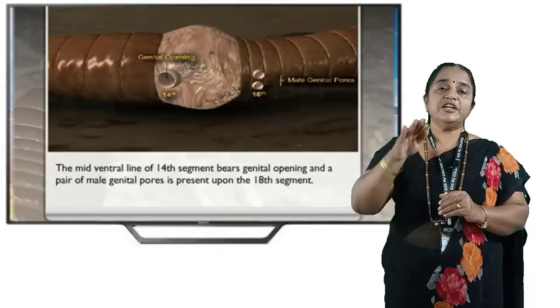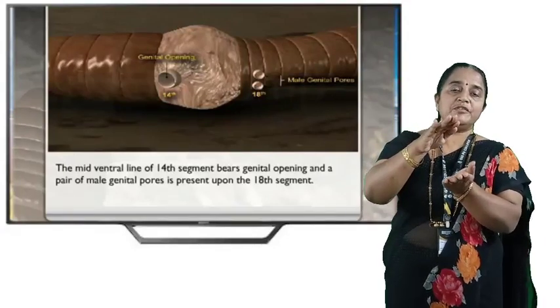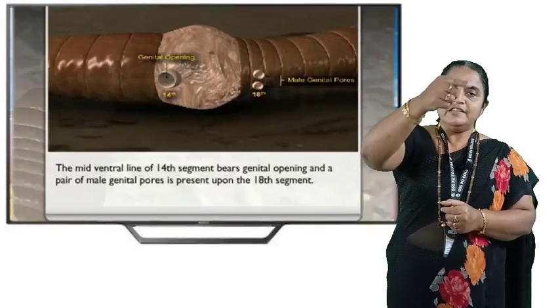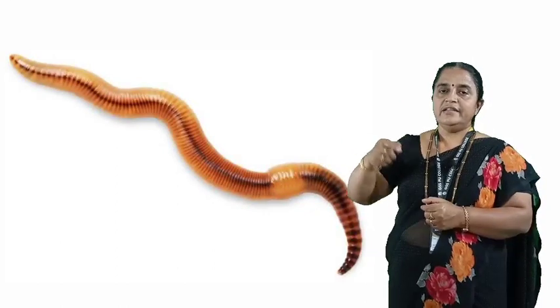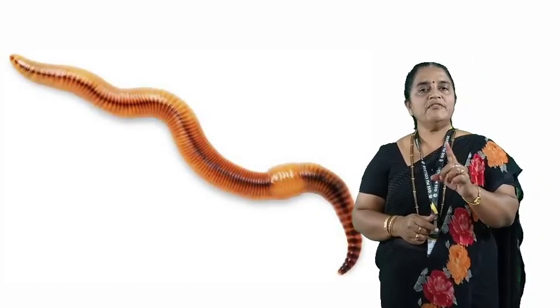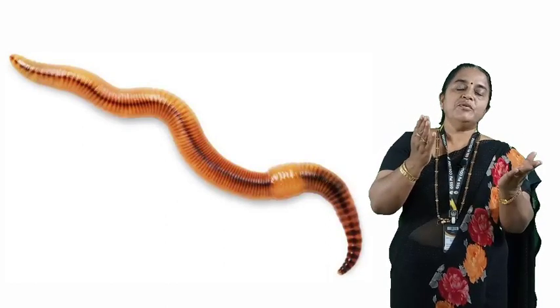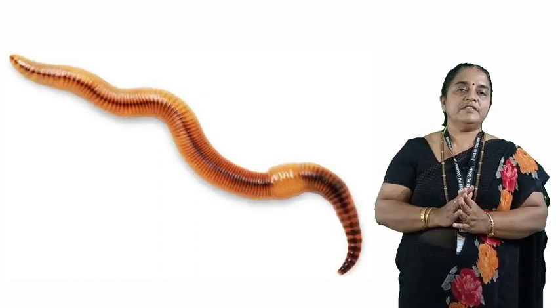Now, how to differentiate dorsal and ventral surface of the earthworm? If you just stretch the earthworm, we can see the dark line. It is a mid-dorsal blood vessel. That indicates the dorsal surface of the earthworm. Definitely, the opposite side is the ventral surface.